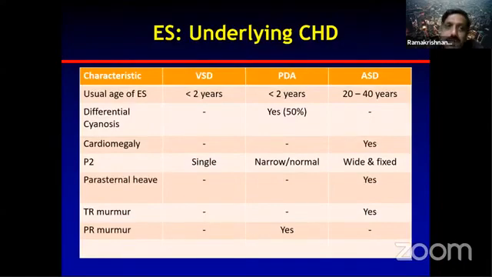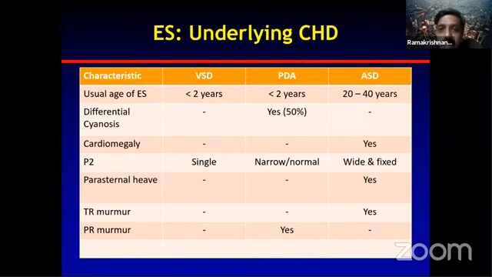The usual age of Eisenmenger syndrome is less than 2 years. I'm not talking about presentation, but generally 20 to 40 years in ASD. Very rarely have we seen ASD Eisenmengers, but we don't know whether they are really Eisenmenger or IPH superimposed on simple uncomplicated ASDs. Differential cyanosis is an important sign that clinches the diagnosis of PDA.